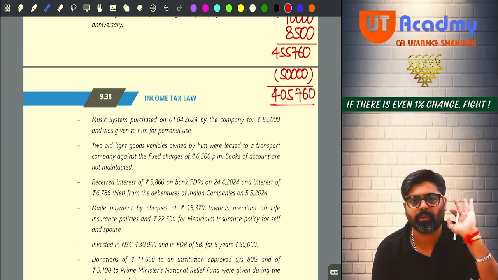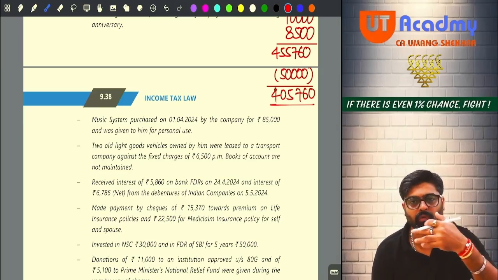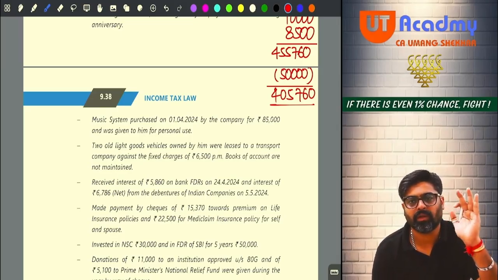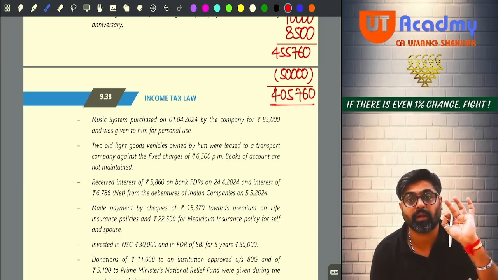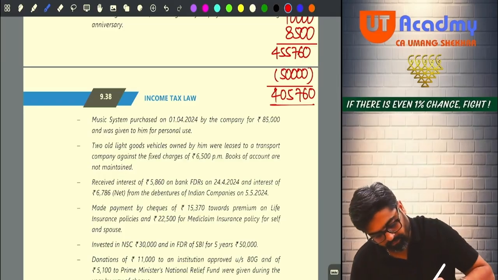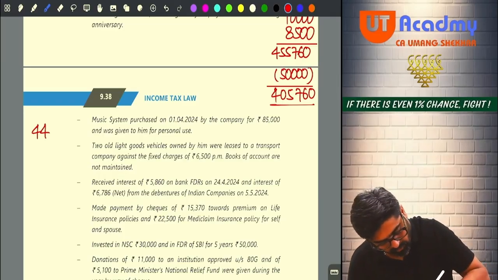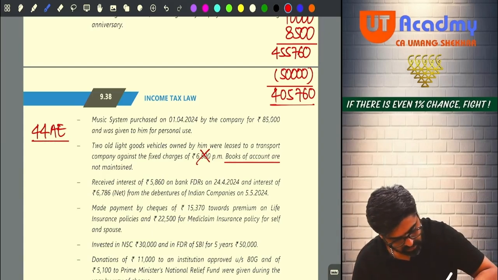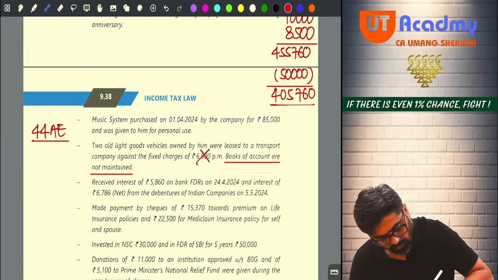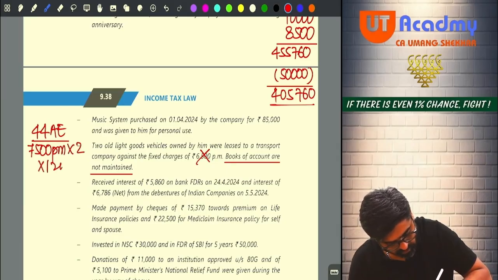How many months ownership of the vehicle is there? Nothing mentioned. So we will assume both the vehicles were owned for 12 months. And for both the vehicles, minimum 7,500 per month we have to show as income under 44AE, presumptive income. So we will show 44AE. We cannot show 6,500. Why? Because books of accounts are not maintained. So under 44AE, 7,500 per month into 2 vehicles into 12 months.